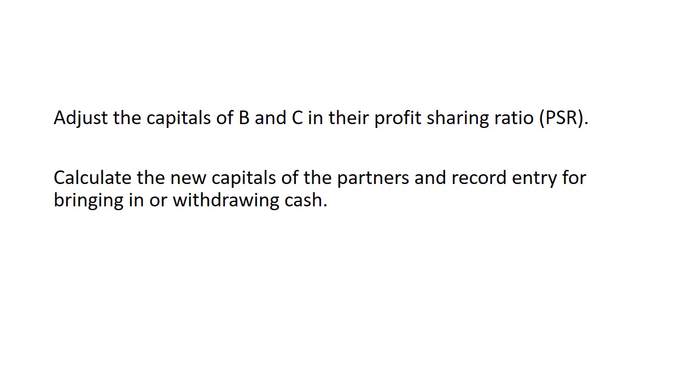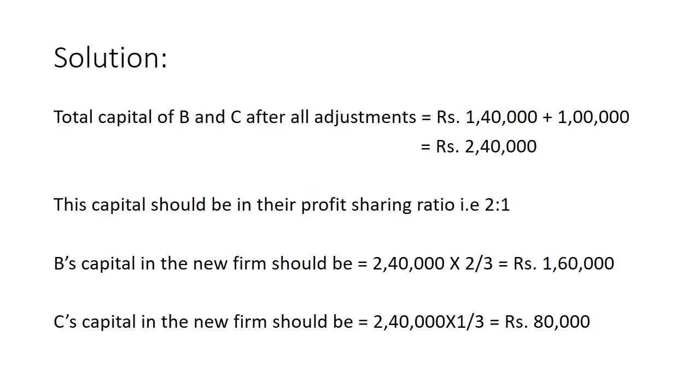Now what you have to do is calculate the new capitals of the partners and record entry for bringing or withdrawing cash. And it is the solution. The total capital of B and C after all adjustments: see, both capitals given in the question will be added. Rupees 1,40,000 plus rupees 1 lakh is equal to rupees 2,40,000.